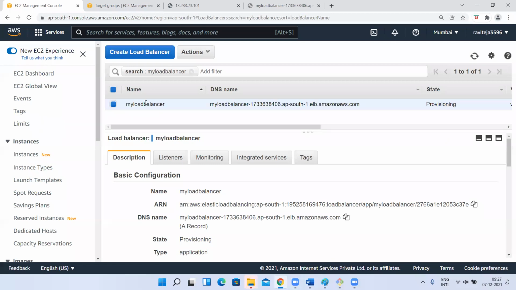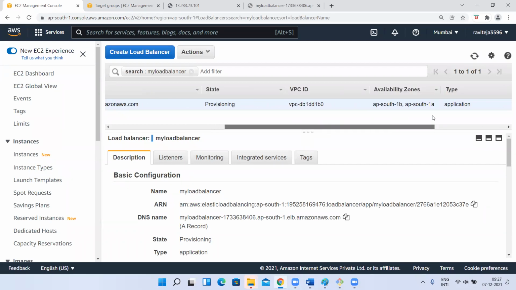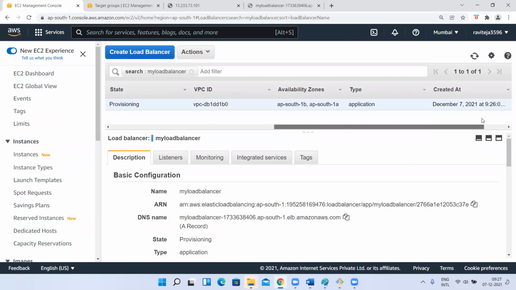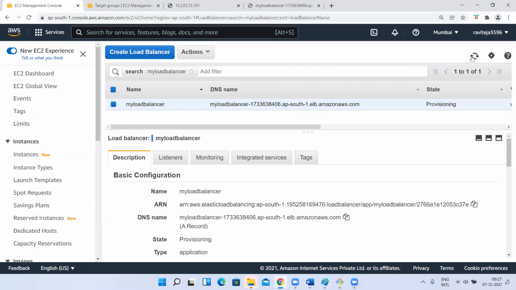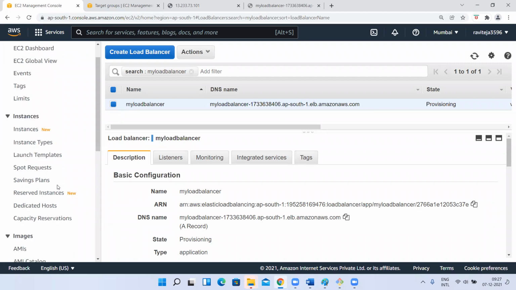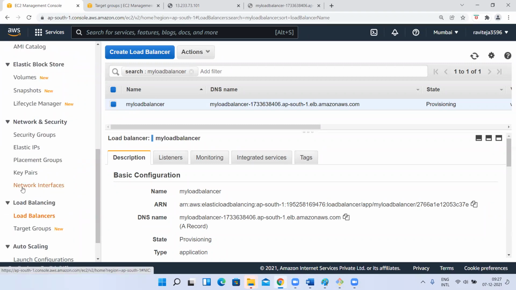We'll observe this. I'll create this load balancer. Load balancer is not yet done. Just for basic idea, I showed you. I'll repeat it once again. I'll delete this load balancer. And if you have any questions, those will be solved. Let it get provisioned. Provision means it is creating. It'll take around 3 minutes, I guess. By the time, I'll try to create one more load balancer. And I'll show you. See, I want to create one more load balancer.